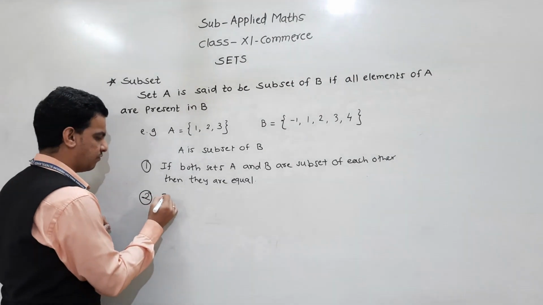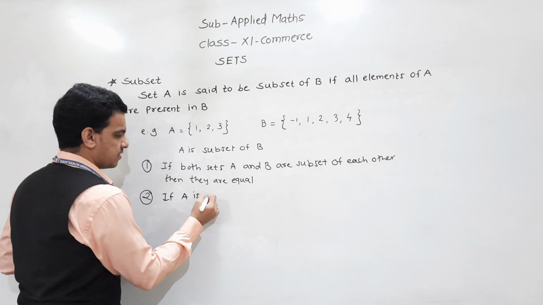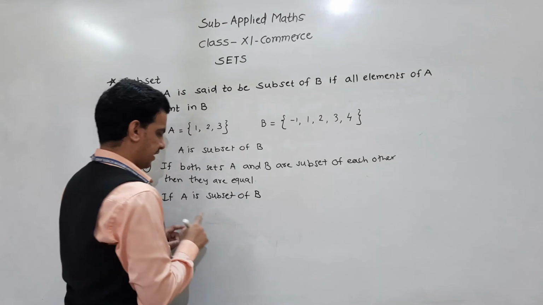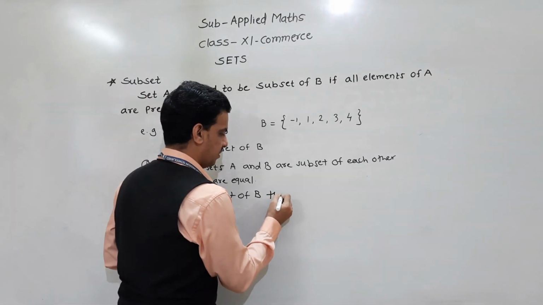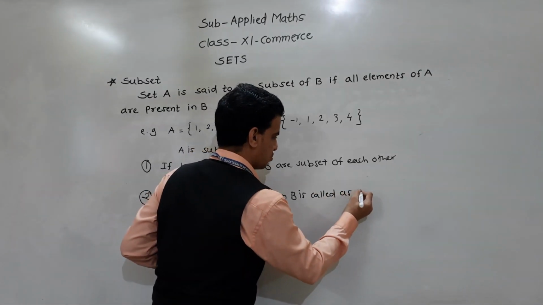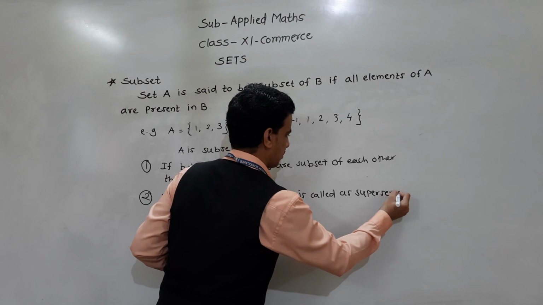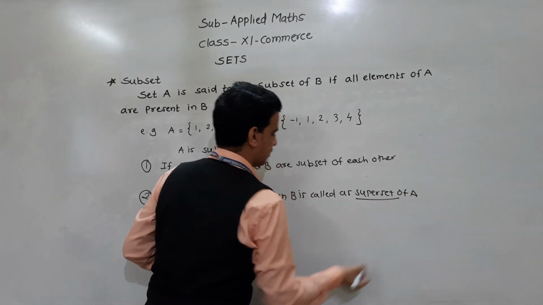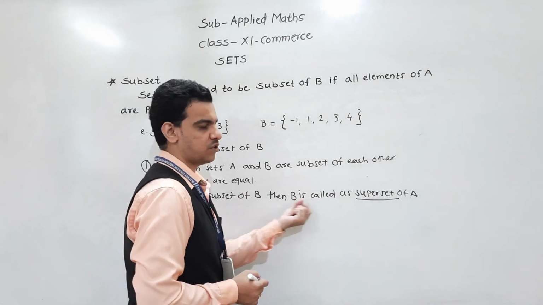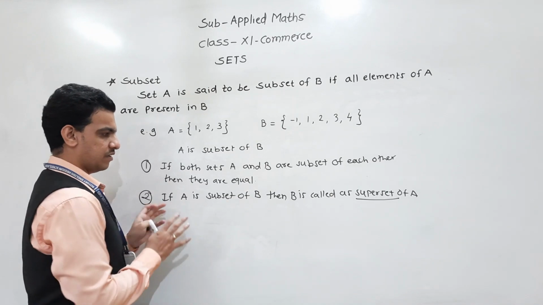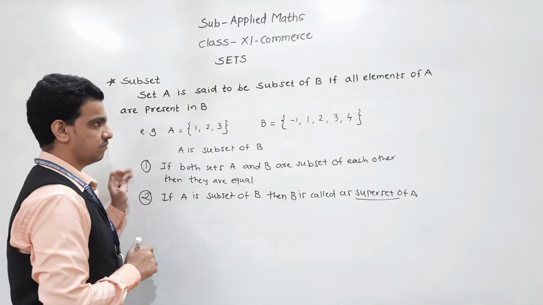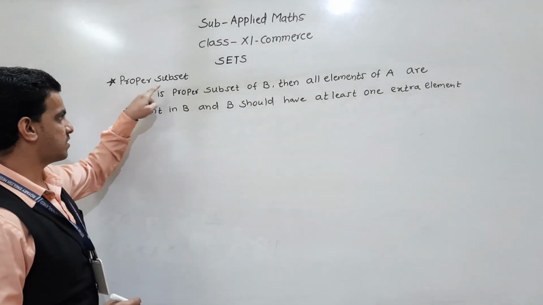And the second remark: if A is a subset of B, then B is called a superset of A. Understand this. Now we will discuss proper subset. So the next definition is proper subset.